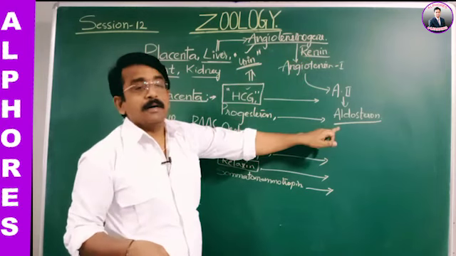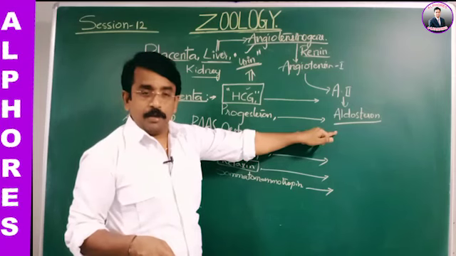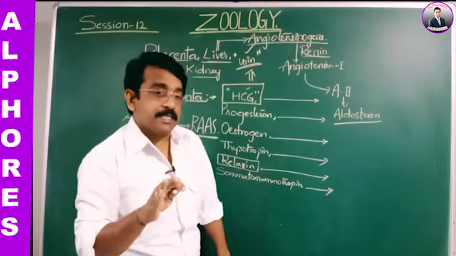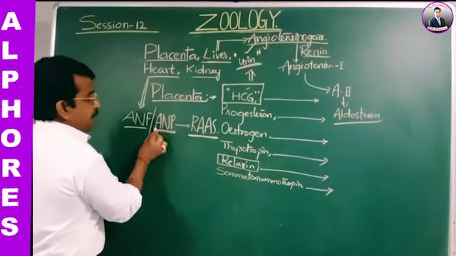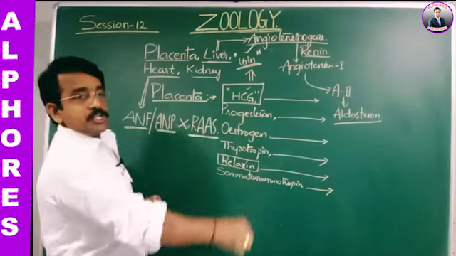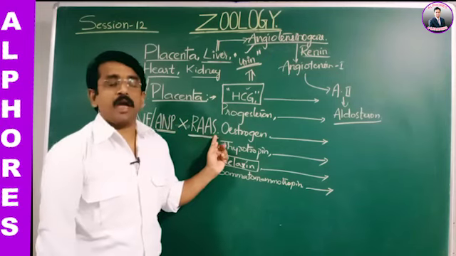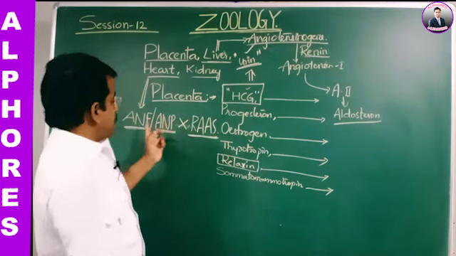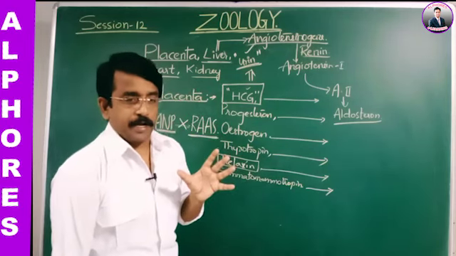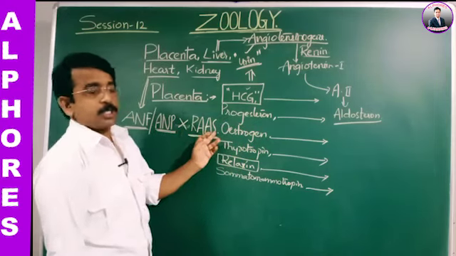Thereby the aldosterone secretion, absorption of sodium and water absorption are stopped, ceased. This is how ANF or ANP counterchecks, is antagonistic to, the RAAS mechanism. So ANF decreases the glomerular filtration rate. That's how it counterchecks the RAAS.